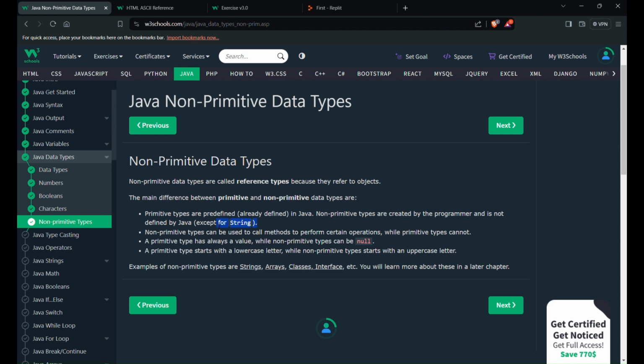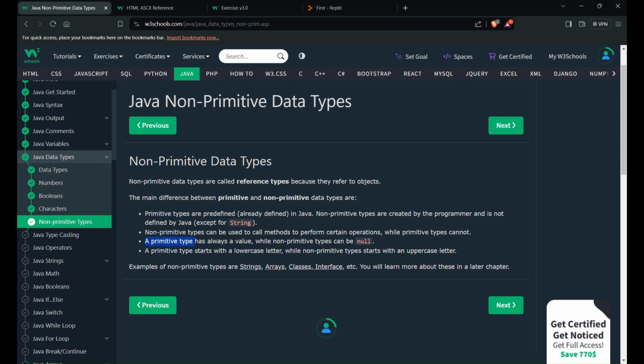Non-primitive types can be used to call methods and perform certain operations, while primitive types cannot. So that is an advantage of non-primitive types.